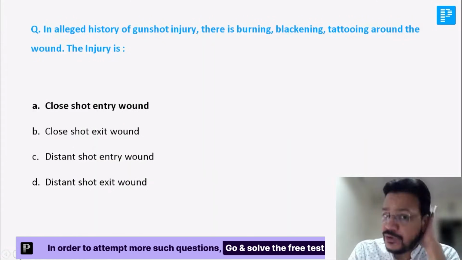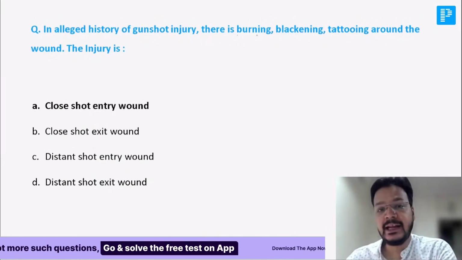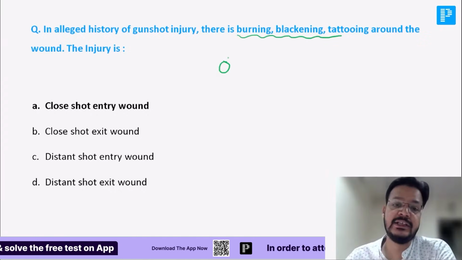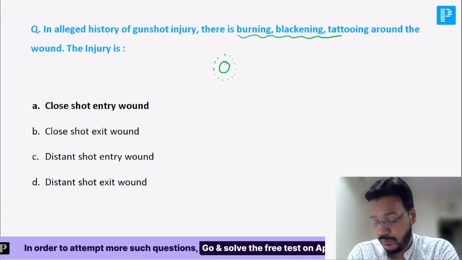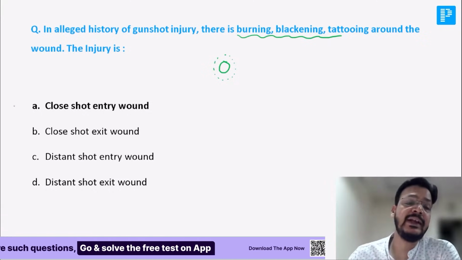Sir, an alleged history of gunshot injury, and there is burning, blackening and tattooing around the wound. Says this is a wound and there is blackening, burning and tattooing around the wound. What is this injury? All three are present.